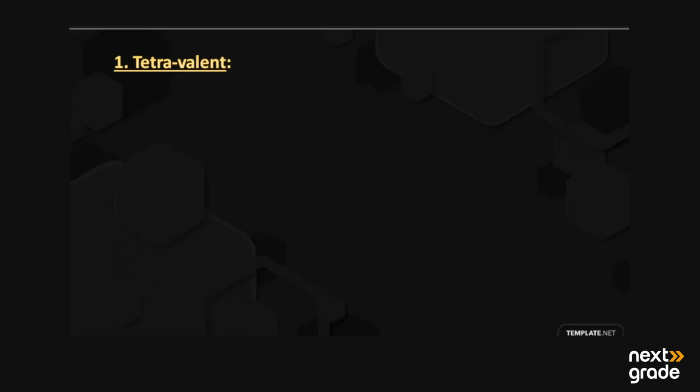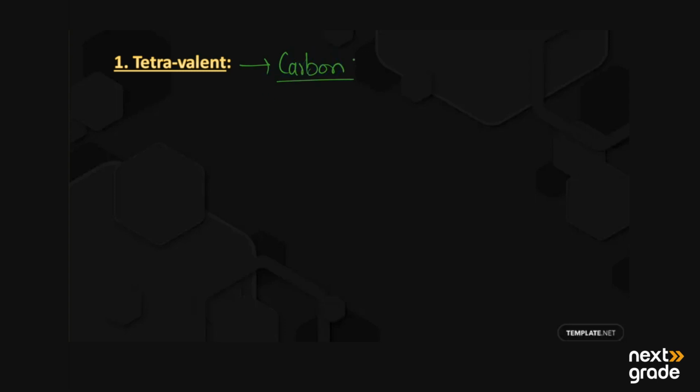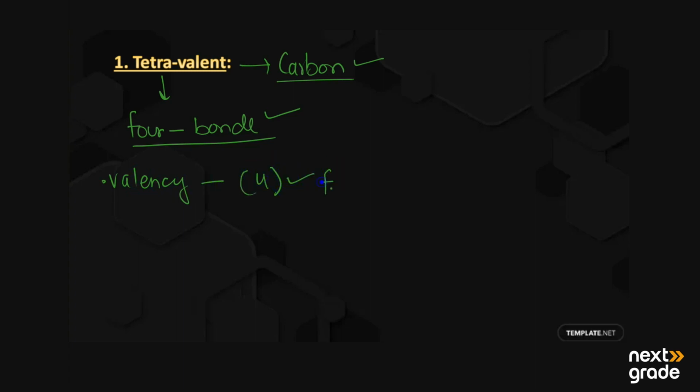The first reason is that carbon is tetravalent. What does tetravalent mean? The carbon atom can form a total of four bonds. Tetra means four, so the carbon atom can form four bonds. This is known as its tetravalency. The valency of carbon is four, so it can make four covalent bonds with other atoms. That's why it is known as tetravalent.